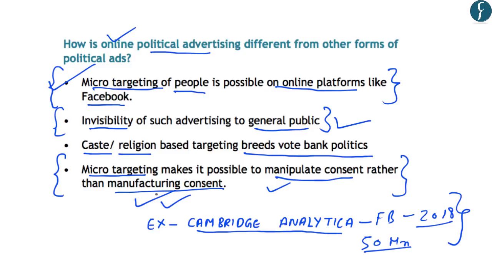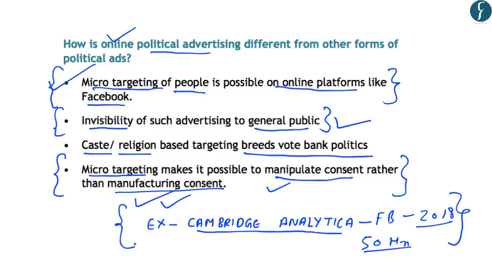So such cases highlight that online political advertisements can be misused, and also they can be used for manipulating the voting behavior and manipulating the consent of people. Now, such manipulations have also been visible in the voting related to Brexit, etc. And that is why it is one of the biggest causes of concern for democracies across the world.